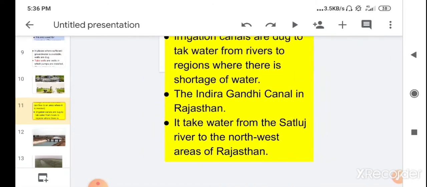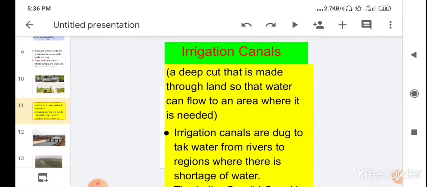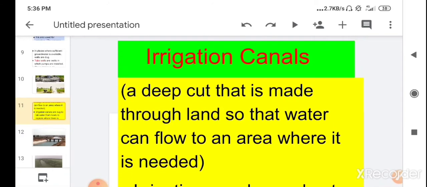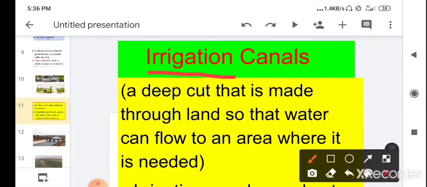Then children, our next water resource is the irrigation canal. Children, now you know what is irrigation. Irrigation is the process of watering plants. Now what is a canal? A canal is a deep cut. It is a deep cut that is made through the land so that water can flow to the area where it is needed. So irrigation is the process of watering crops, and a canal is the deep cut made through the land so that water can flow to an area where it is needed.